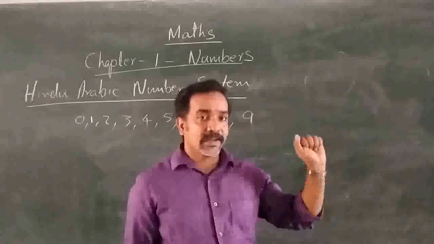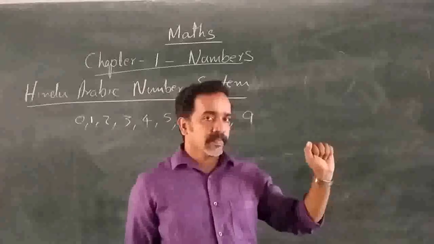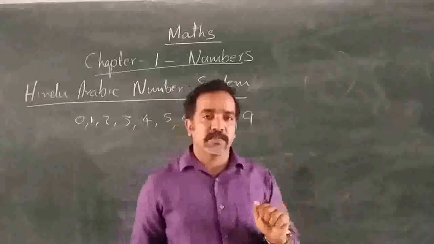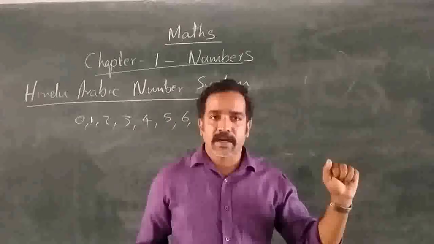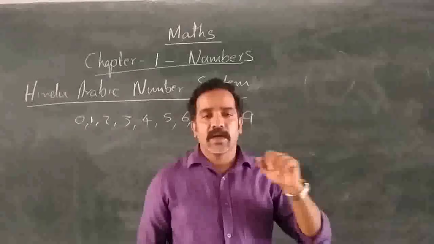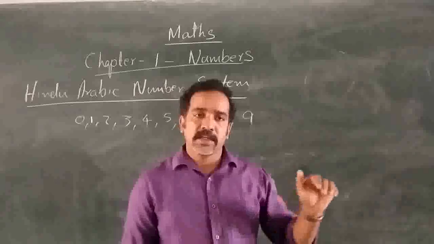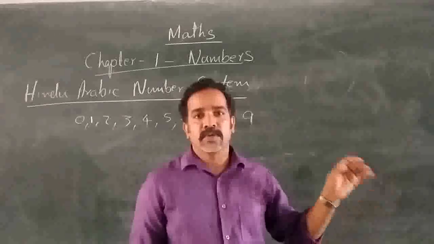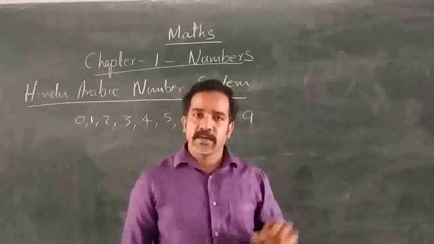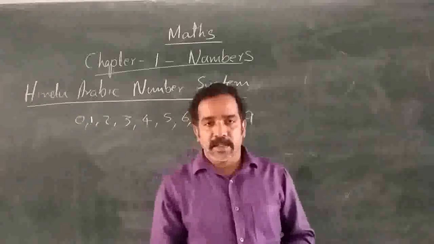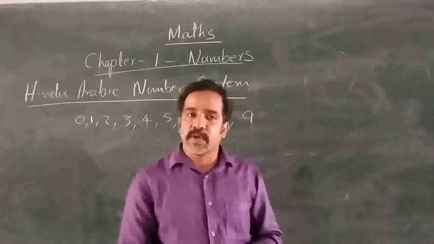Instead of lakh, in the Indian place value system we have lakh, but in the international place value system it is 100,000. And then there is no 10 lakh. Instead of 10 lakh there is million. There is no crore, then 10 million, then 100 million, like that it is going, then billion, trillion. That is the international place value system.